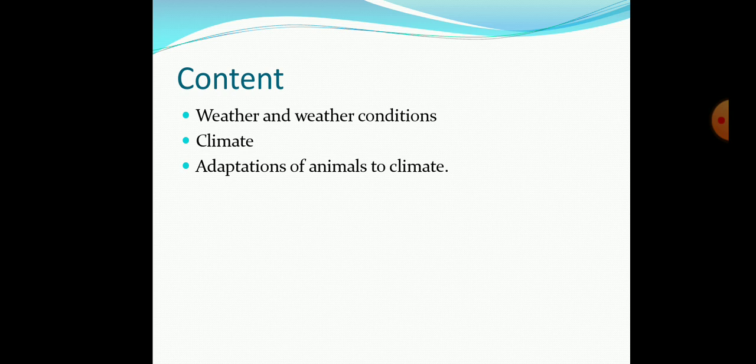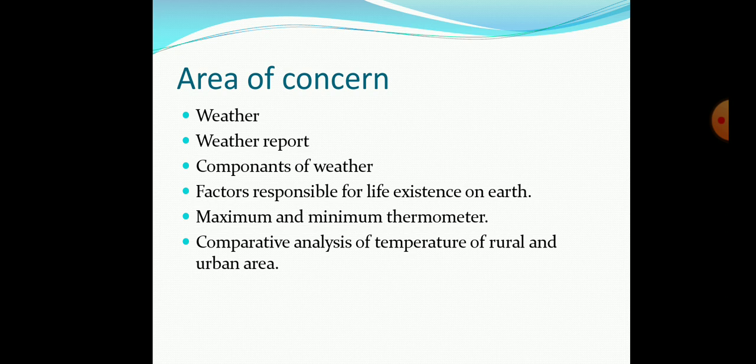But in this part, you are going to learn about the weather, and we will also see a weather report, what things we will know when we are observing any weather report. Then we will learn the components of weather, like what things make the weather. Then we will learn the factors responsible for life existence on earth.